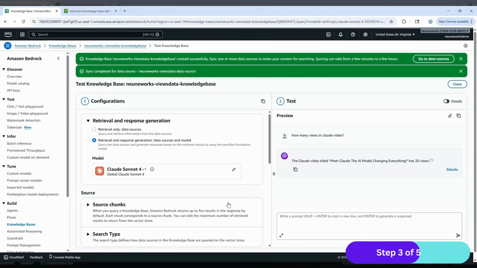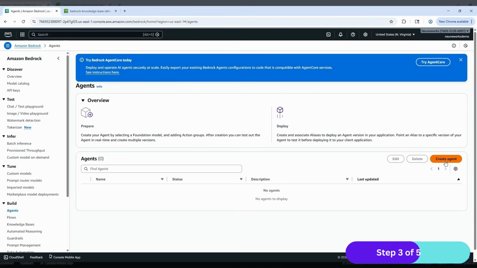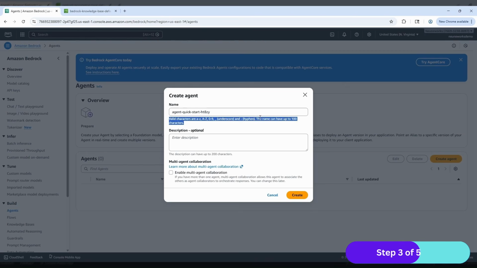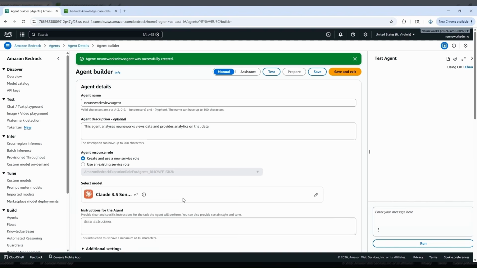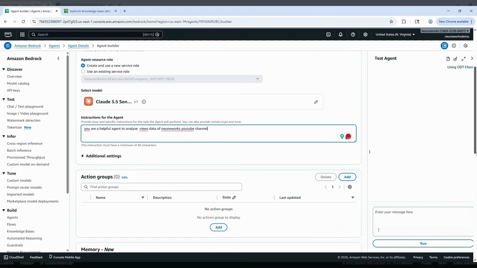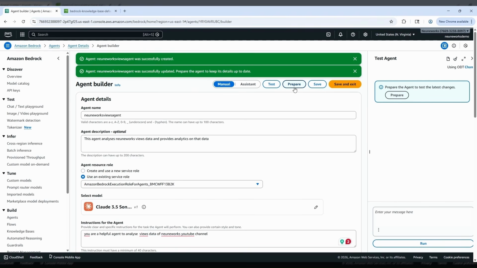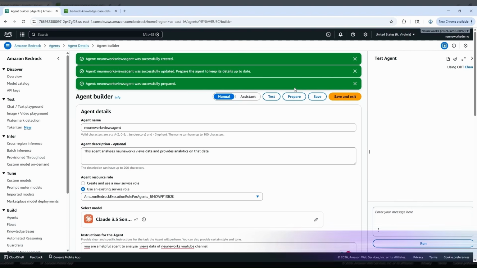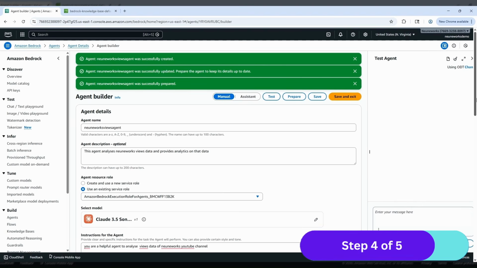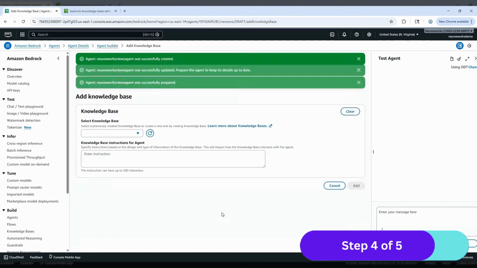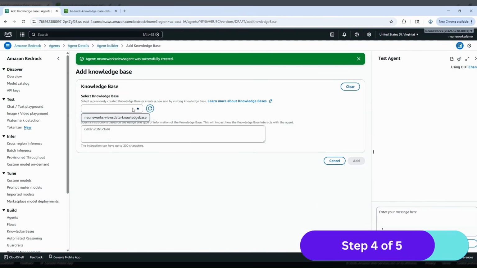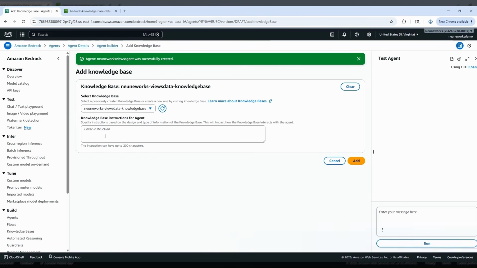Let's create an agent and assign the knowledge base to that agent. Let's go to agents, click on create agent, and give some name to the agent. The model is selected by default. Let's give instructions for this agent. Let's click save and prepare. Once it's prepared, let's assign a knowledge base to this agent. Here we are selecting the knowledge base which we already created, and here we are giving the instructions for this agent.